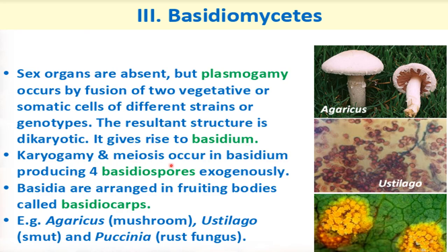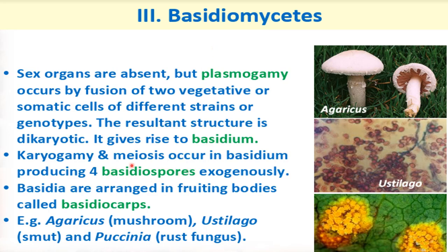Karyogamy and meiosis. Karyogamy means fusion of nuclei. So fusion of nuclei occurs, then zygote will be formed, and after that meiosis occurs. So karyogamy and meiosis in zygote occur in basidium, producing four basidiospores. In this basidium, karyogamy and meiosis division will occur, and four spores will be produced. The name of these spores is matching with the name of the class, like basidiomycetes, basidium will form. And from basidium, which type of spores?